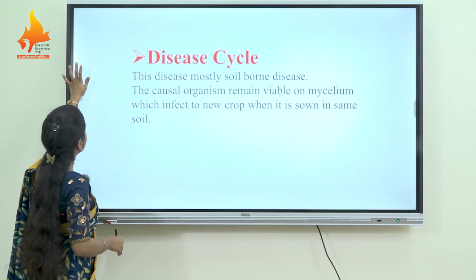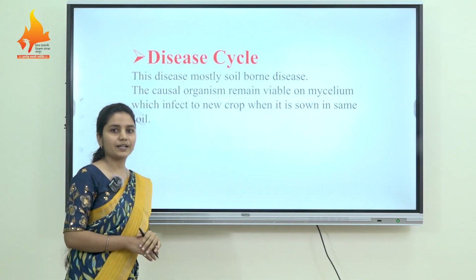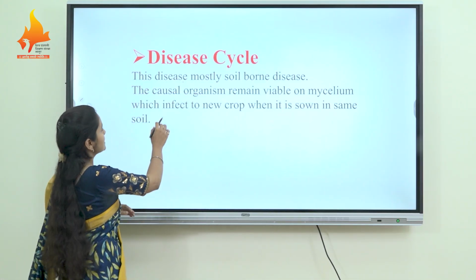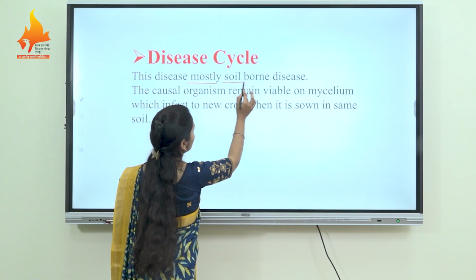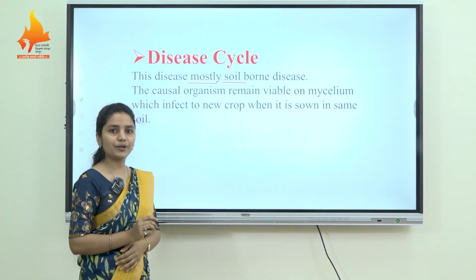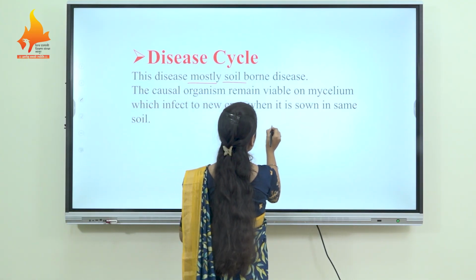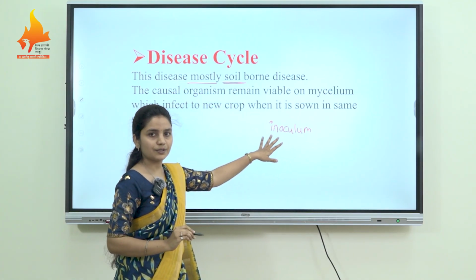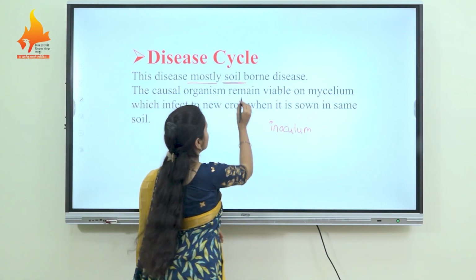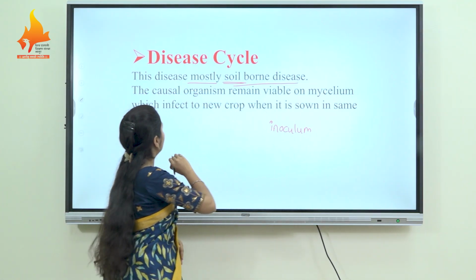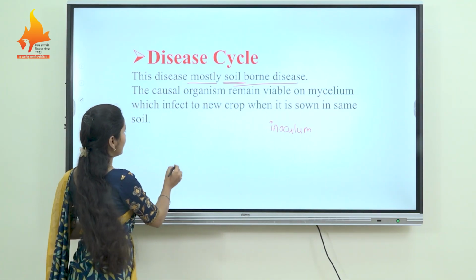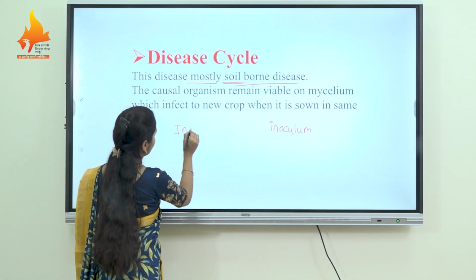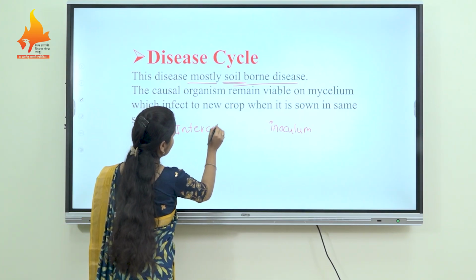Let's learn about the disease cycle of Alternaria solani. The disease is mostly a soil-borne disease. What is a soil-borne disease? When the source of inoculum is present in the soil, it is called a soil-borne disease. As we know the causal organism is intercellular or intracellular.